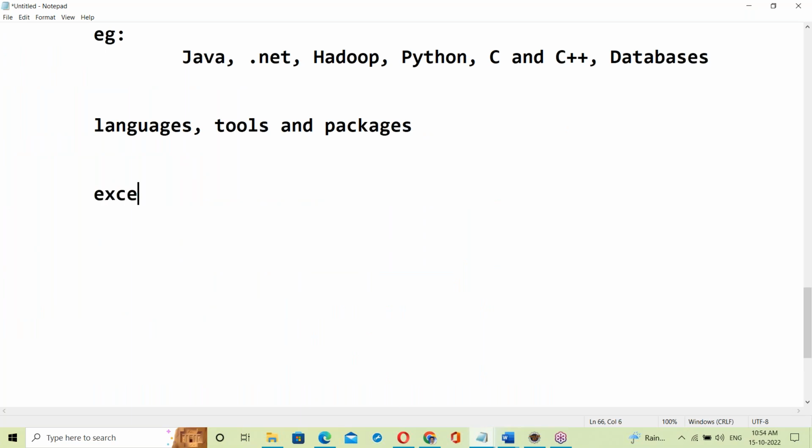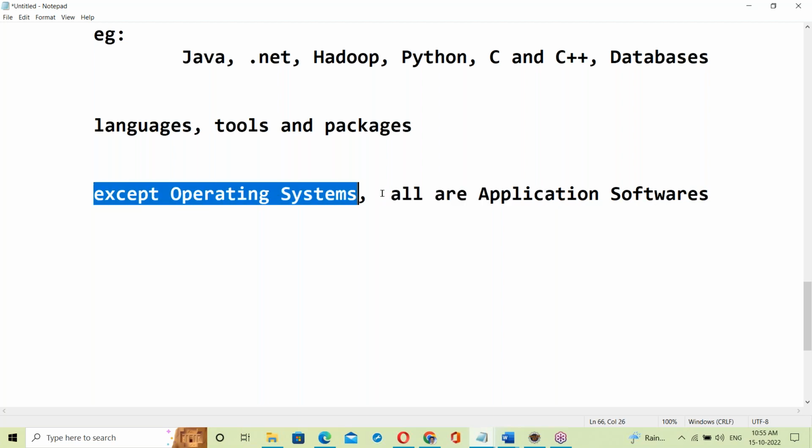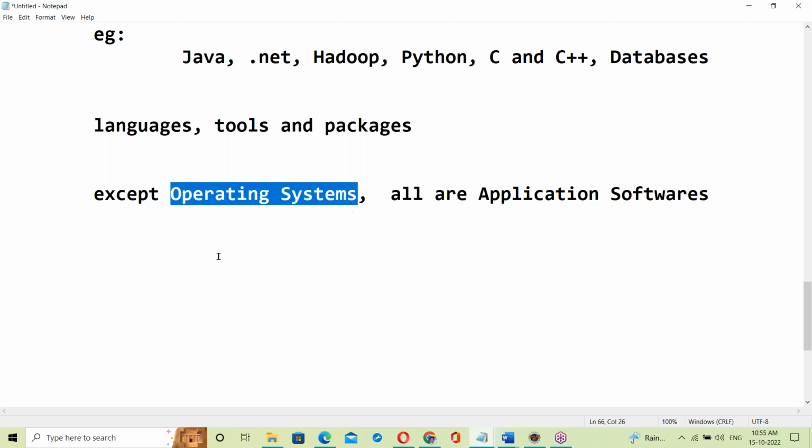So except operating systems, all are application software. Except operating systems, all are application software.